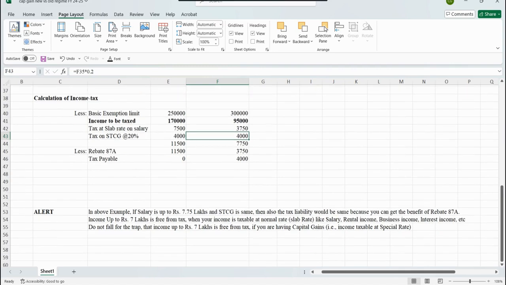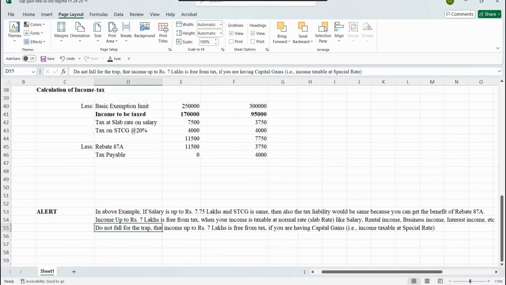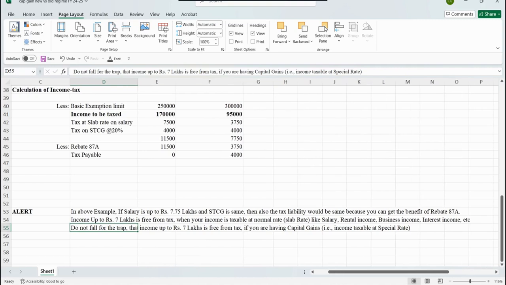And the last point is that please do not fall for the trap that income up to 7 lakh rupees is free from tax if you are having income from capital gains. Usually you can hear from others that income up to 7 lakh is free under the new tax regime. That's true, but when it comes to income under capital gain or income which is taxable at special rate, then the income up to 7 lakh rupees is not fully exempt from tax, because the rebate under section 87A is available only for those incomes which are chargeable to tax at the normal rate.